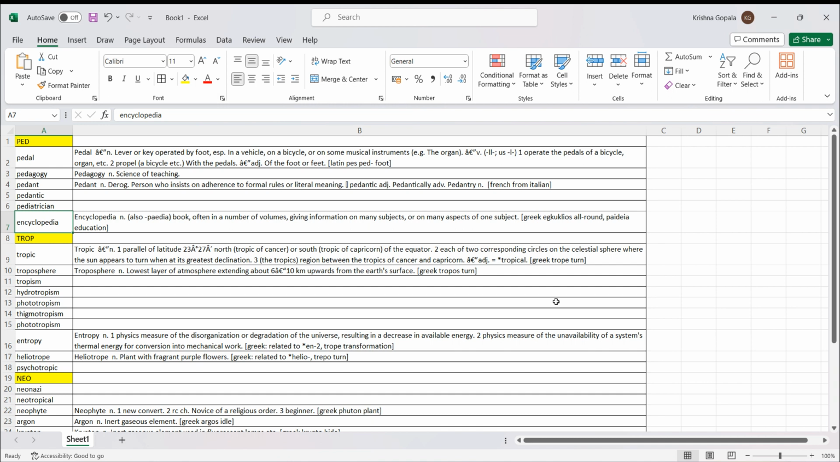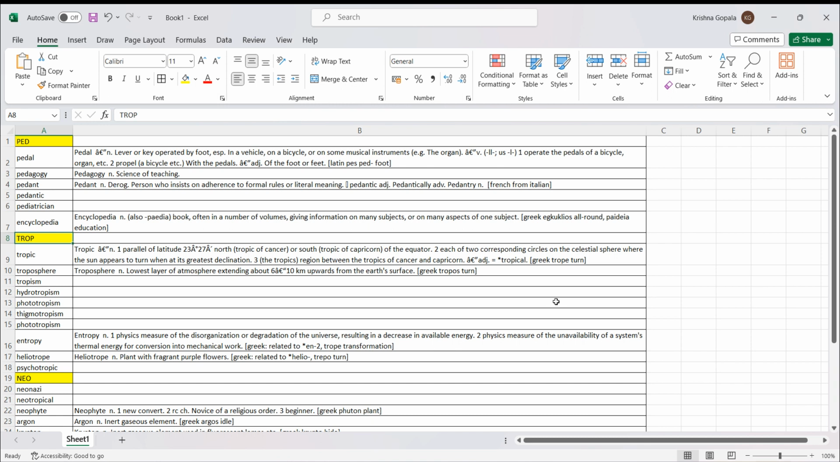Next is trop. Trop is coming from Greek again, which means a turn or a change. Troposphere. What is troposphere? Troposphere is the level of the atmosphere where most of the change occurs. Right. Where the change happens, where there is a turn in the weather. That is troposphere.